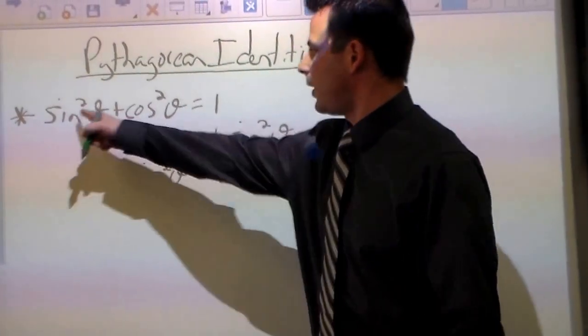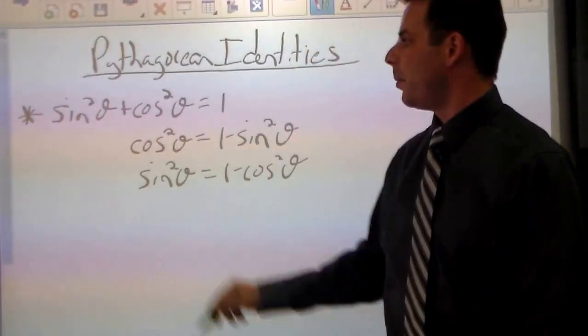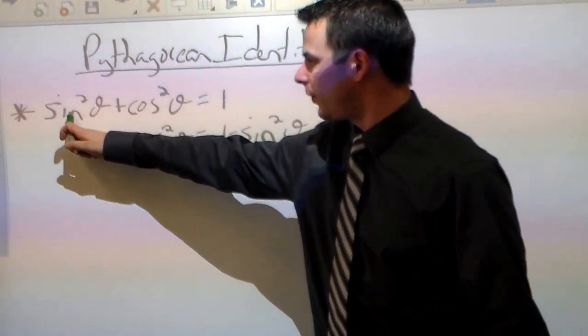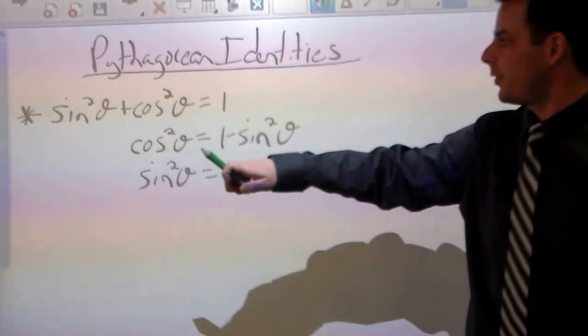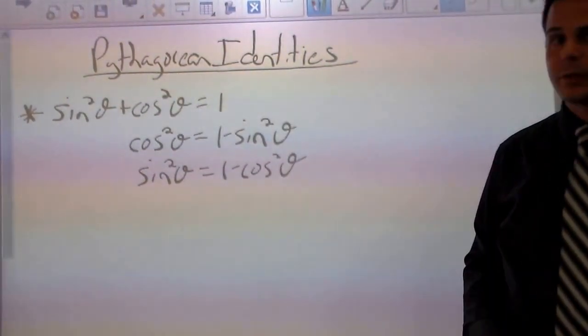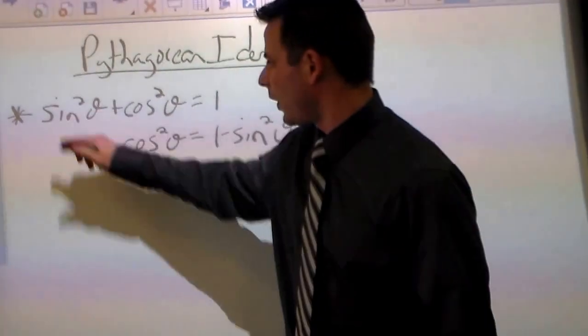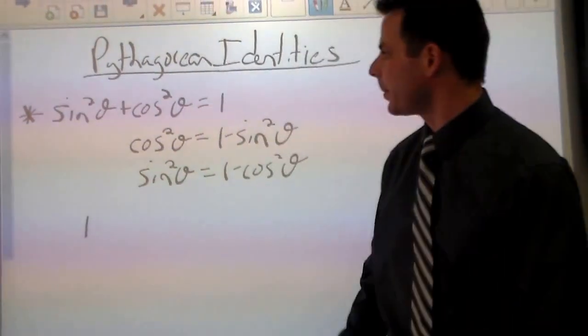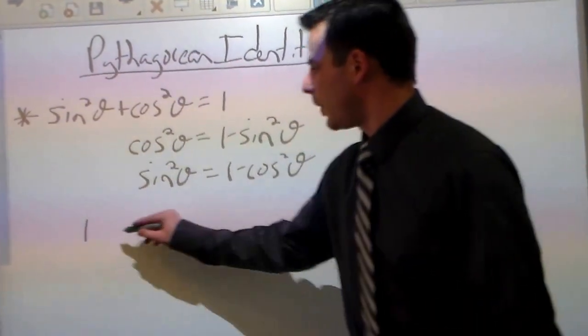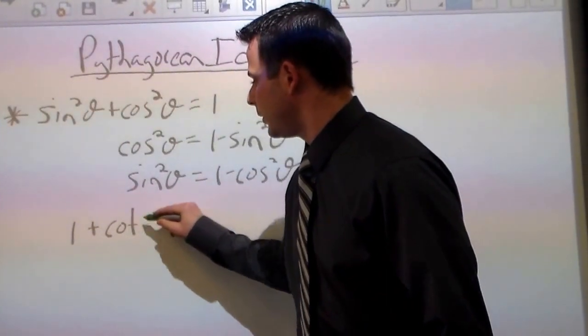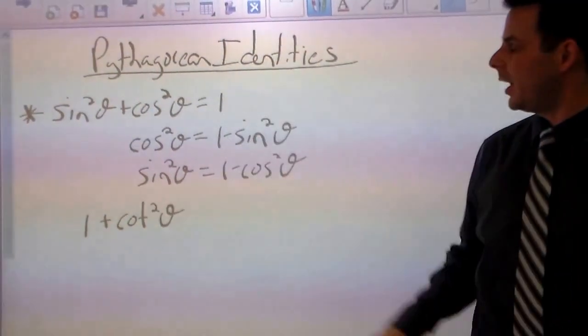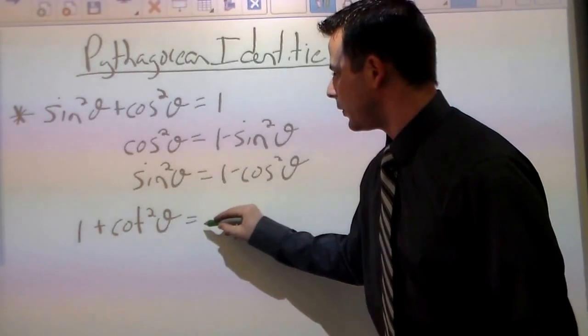Let's take this original identity and let's divide everything by sine squared. So we're going to do this divided by sine squared, this divided by sine squared, and this divided by sine squared to come up with a new identity. Well, sine squared over sine squared is 1. Cosine squared over sine squared is cotangent squared. And 1 over sine squared is cosecant squared.